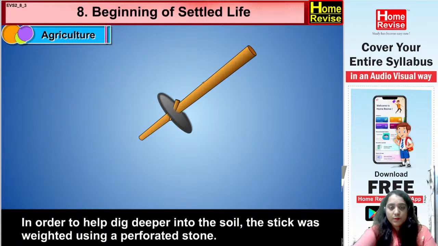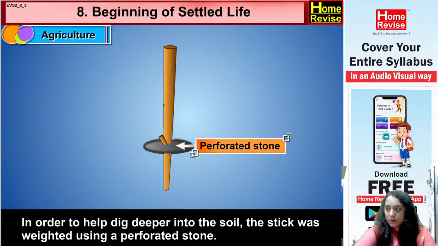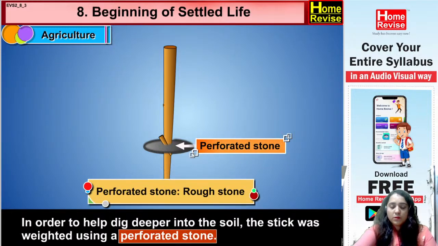In order to help dig deeper into the soil, the stick was weighted using a perforated stone, where perforated stone means rough stone.